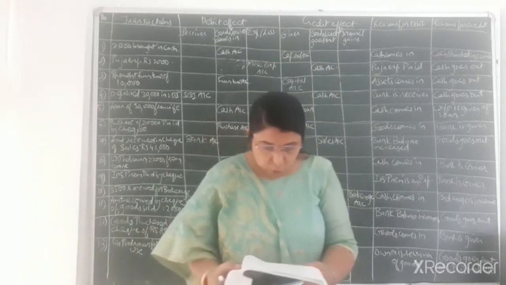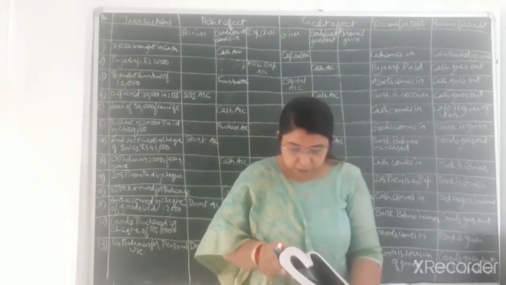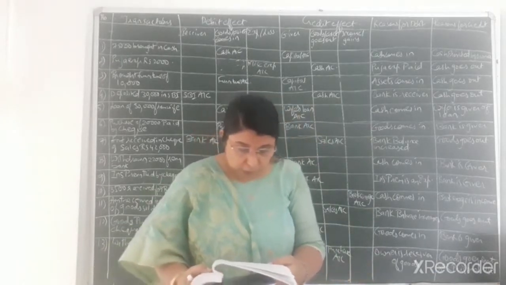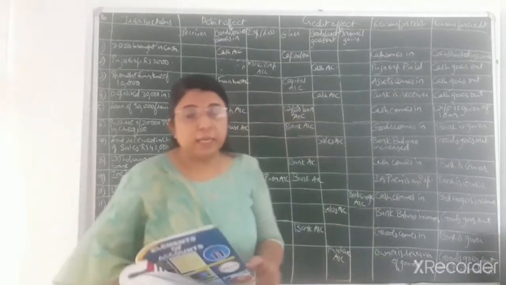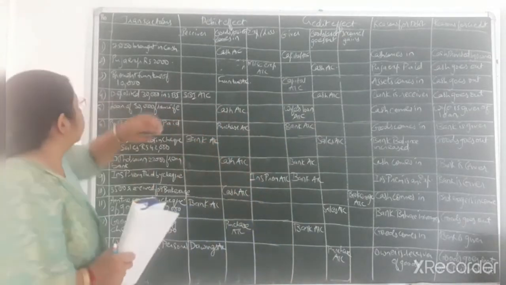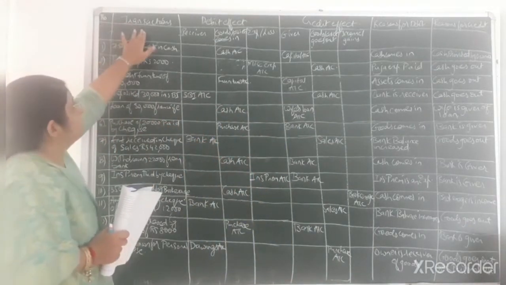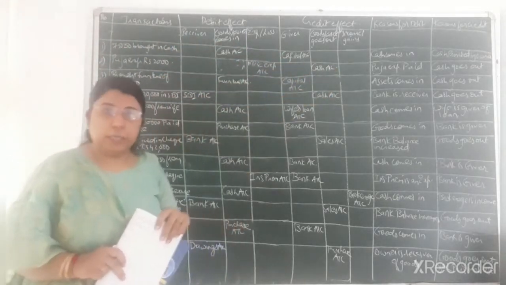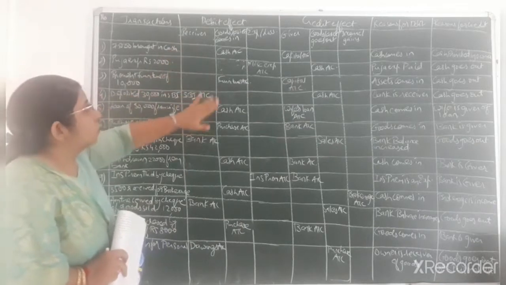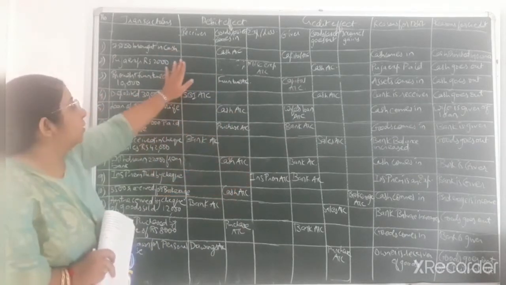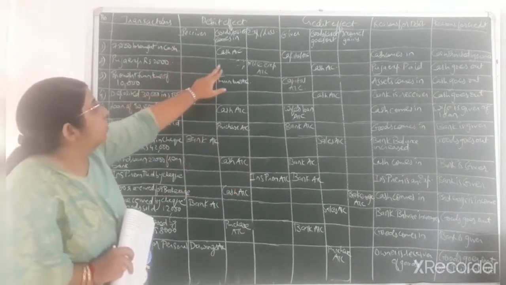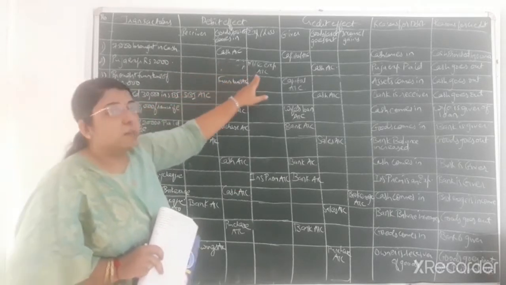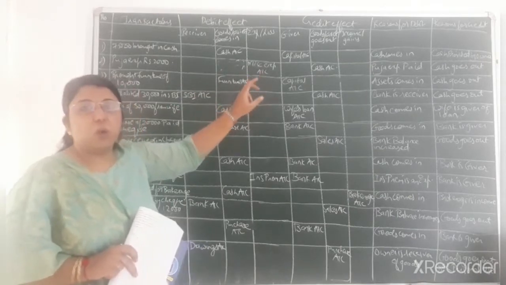Question number 5. To which account the following transactions will be debited and credited in the books of Ganesh? Describe with reason. So the same heading would be there as we had done in question number 4. As you can see on the board: serial number, transaction, debit effect, credit effect, reasons for debit and reasons for credit. Debit effect, that is as per all the three accounts: debit the receiver, that is personal account; debit what comes in, that is as per real account, goods or assets come in; and debit all expenses and losses, that is as per nominal account.